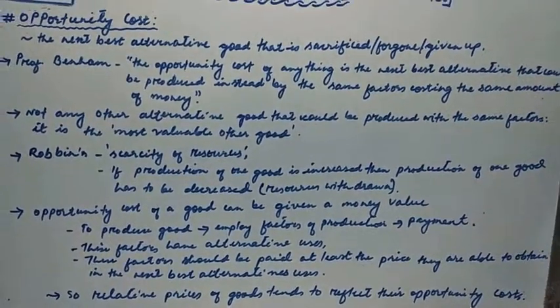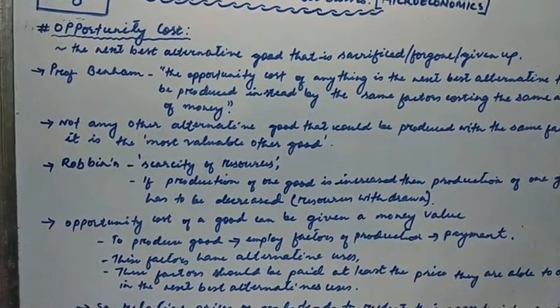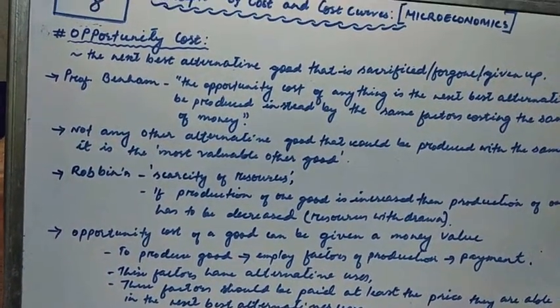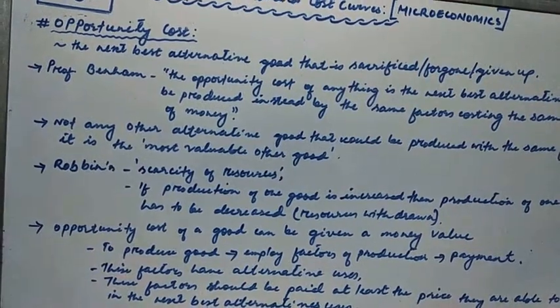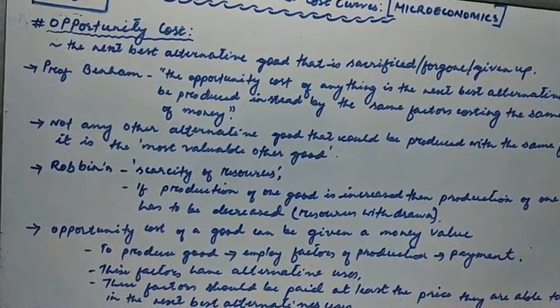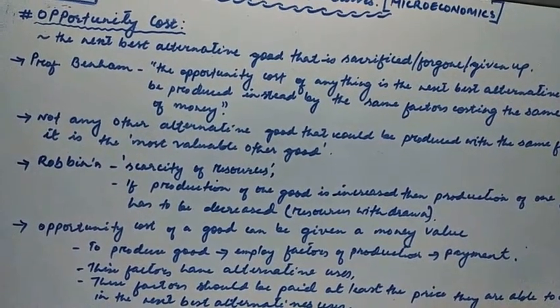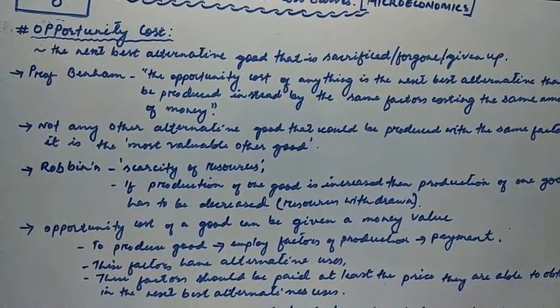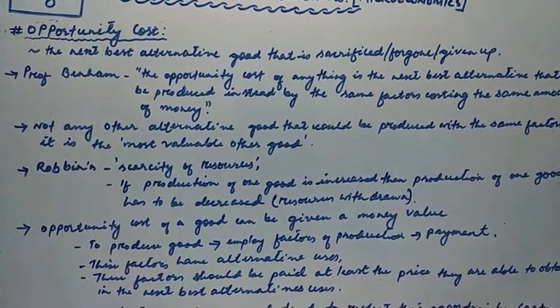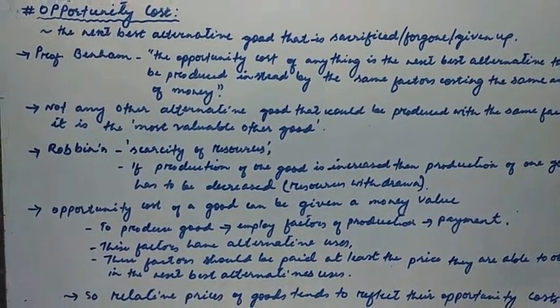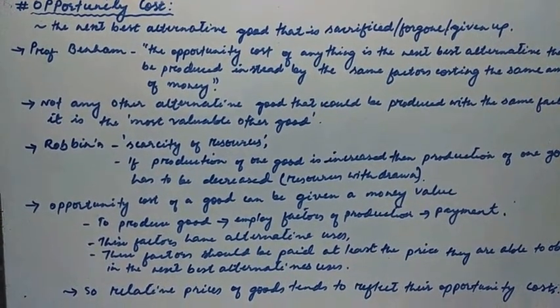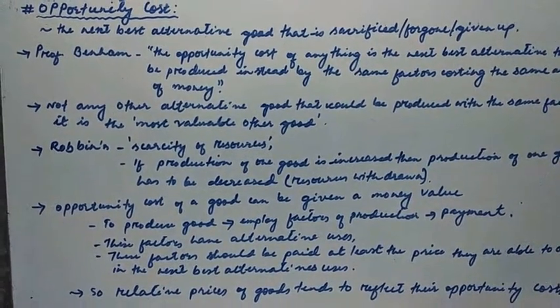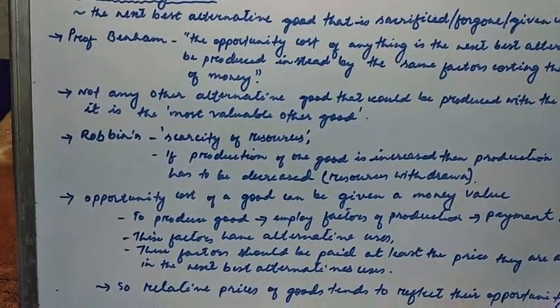Some examples of opportunity cost: the factors of production that you use for manufacturing a car can also be used for production of equipment for the army. So the factors or resources can be used for either manufacturing a car, or producing equipment for the army.